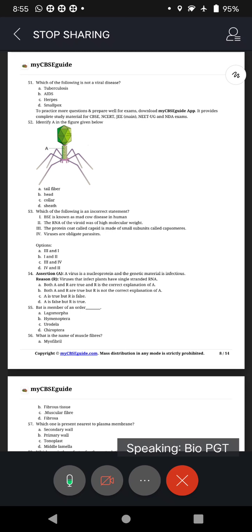Now the options. What is the question? Incorrect statement. Okay. So first identify correct statements. Left out one is incorrect. Option A, third and first are wrong ones. Option B, 1 and 2 are wrong ones. Option C, third and fourth wrong ones. Option D, fourth and second wrong ones.